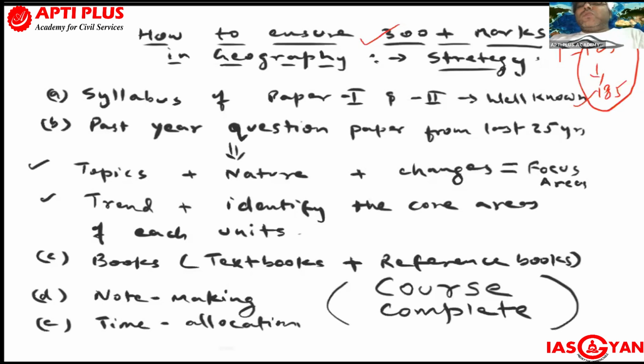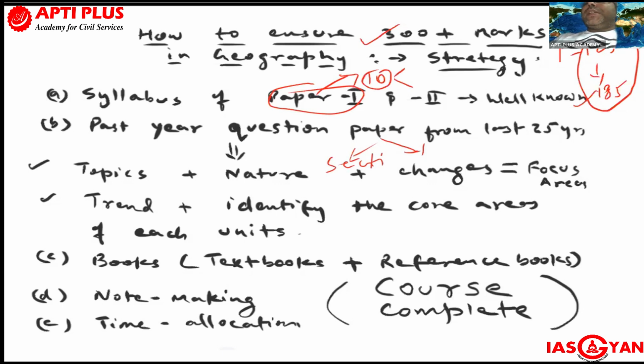If you see the syllabus of your optional, guys, paper 1 has 5 units in section A. There are 2 sections in paper 1. Section A has 5 units, and section B again has 5 units. In total, paper 1 will have 10 units: 5 for physical geography and 5 for human geography. And paper 2 is completely for the Indian part, and that is applied, and all 10 units are there.